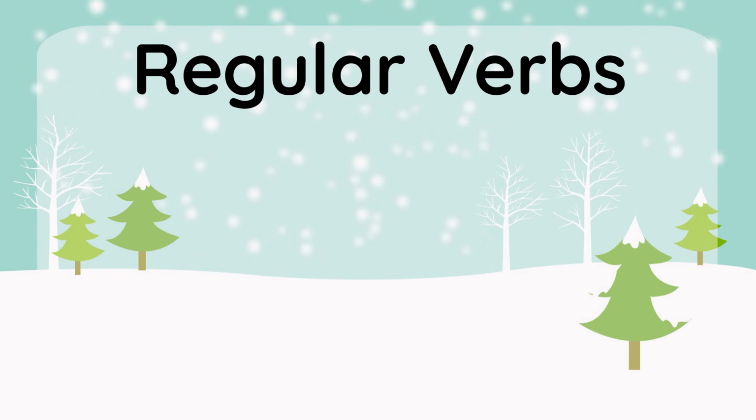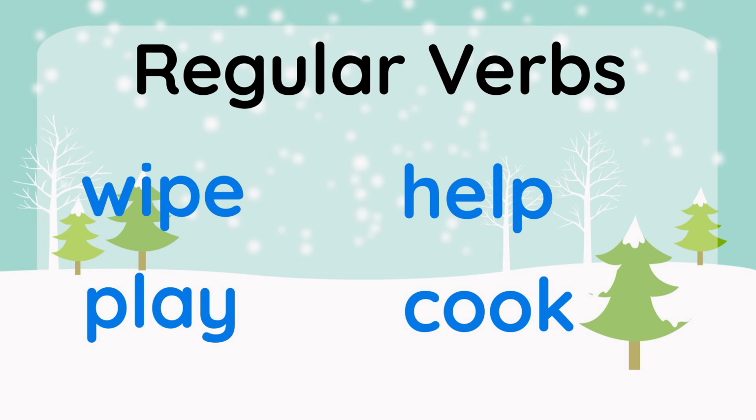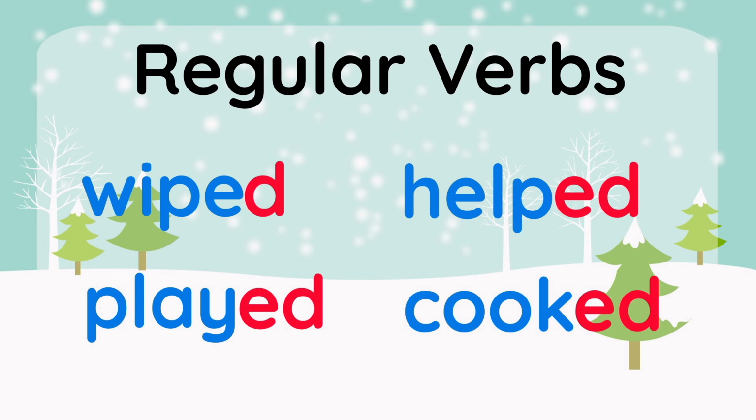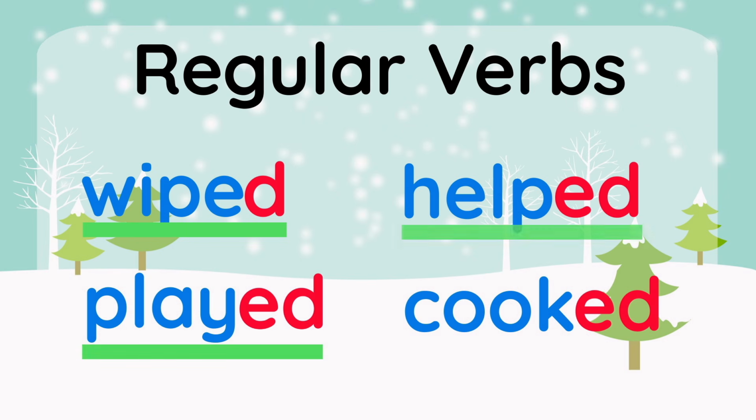It's easy peasy when you want to turn a regular verb into a past tense. All you have to do is add a D or ED. Look at these words. You can just add D or ED to make them past tense. Wipe becomes wiped. Play becomes played. Help becomes helped. And cook becomes cooked.